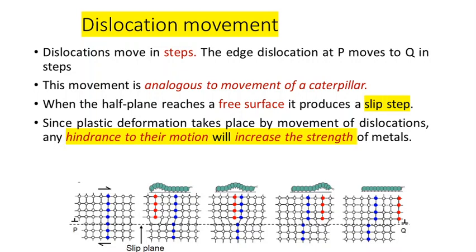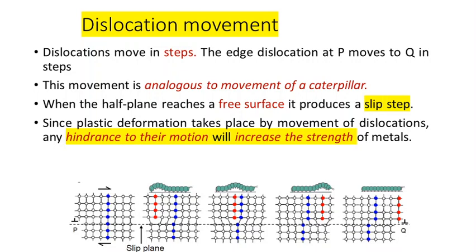On applying stress, if this particular crystal system is subjected to a sufficient amount of shear stress, we know that upon application of shear stress, if the shear stress inside the material crosses the critical threshold shear stress, plastic deformation will take place in the material. That is the phenomenon of plastic deformation by slip, and that particular value of shear stress we normally call the critical threshold shear stress.